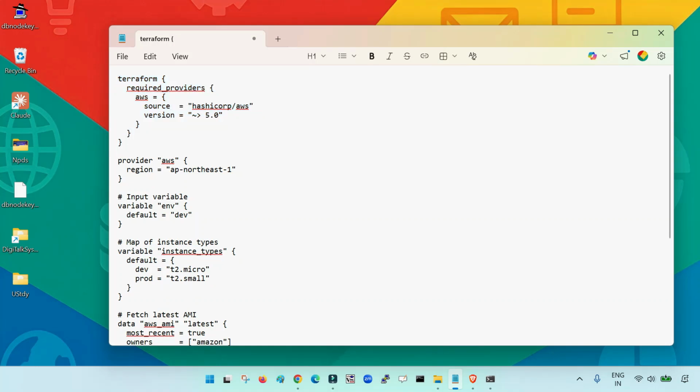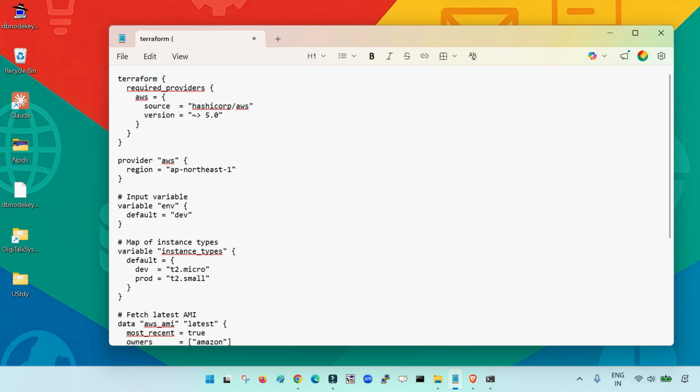When we start writing the file, the very first thing that we write is a Terraform block, and in the Terraform block we define the required providers. Here you can see in the source I have defined HashiCorp/AWS. This AWS means we are going to manage our resources in the AWS cloud, so please download the AWS plugin or connector file.